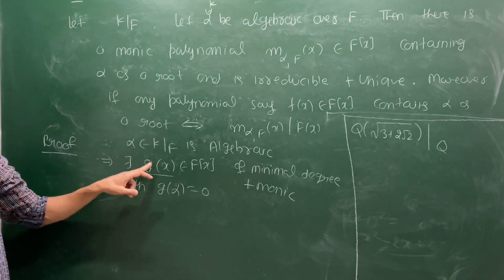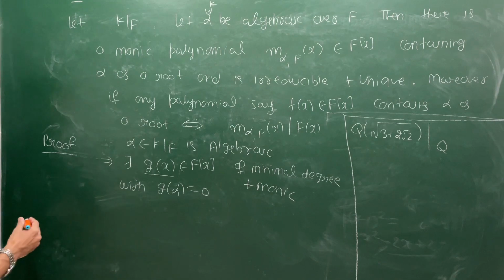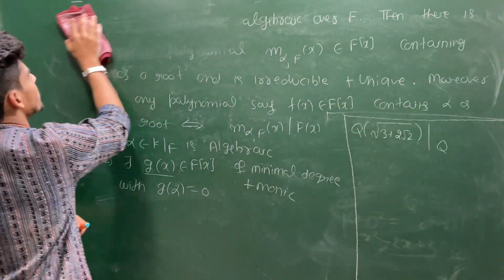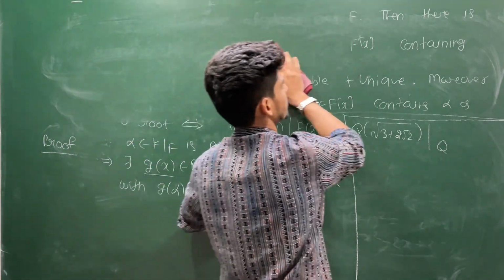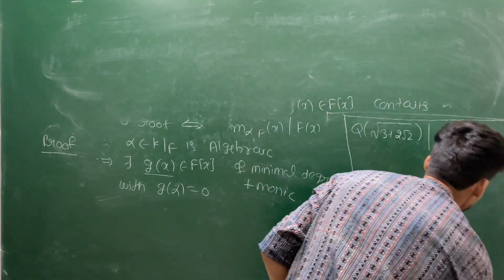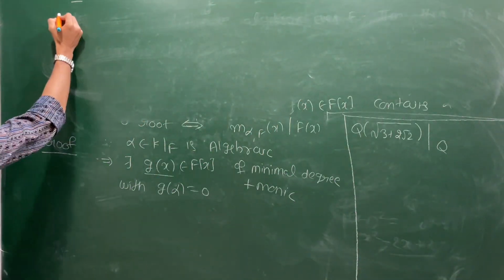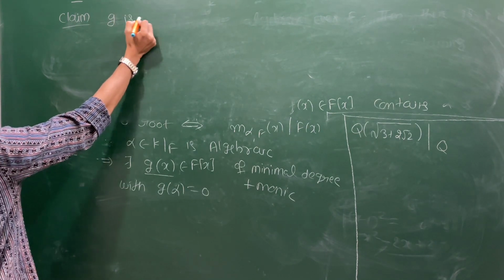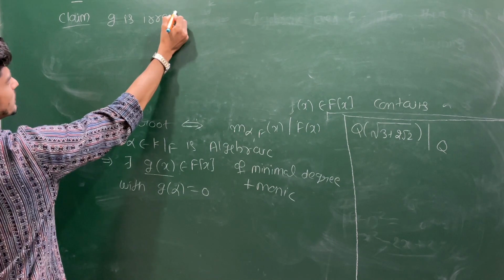Now let's prove that this g is irreducible. Claim: g is irreducible.